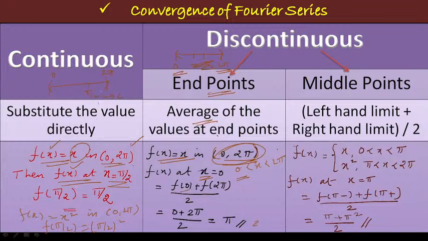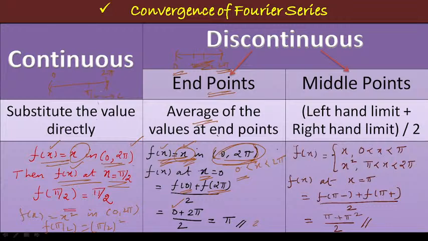So the value of the function at x equal to 0 is nothing but, here f of x is x. So you just replace the value of x by 0, what you get? 0 itself. f of 2 pi. Just replace the value of x by 2 pi. What you get? 2 pi. Because here the function is defined as x alone. Okay. So 0 plus 2 pi divided by 2, that is nothing but pi itself.